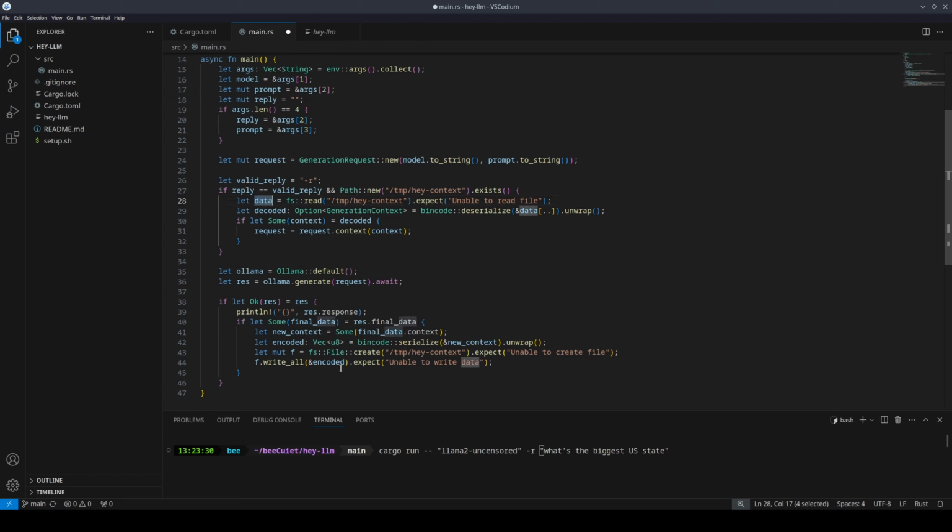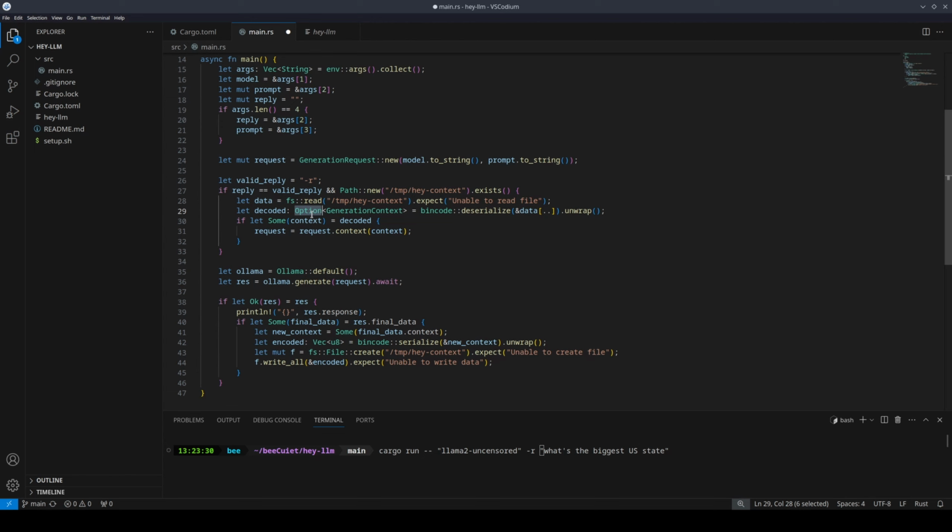Then, because we stored the data as a vector of unsigned integers, as basically bytes, we want to decode the bytes so that it can actually turn into that struct that we can actually use in our function. So we're going to call bincode and we're going to deserialize our data and unwrap it. And because it is a vector of bytes, we just want to get all of the entries. So if we just did like index 0 or something, we would get a partial result. So we're just expanding it out, getting all of the data in the file. We're saving it as a generation context type in the option enum. So this is the thing that does Some or None.